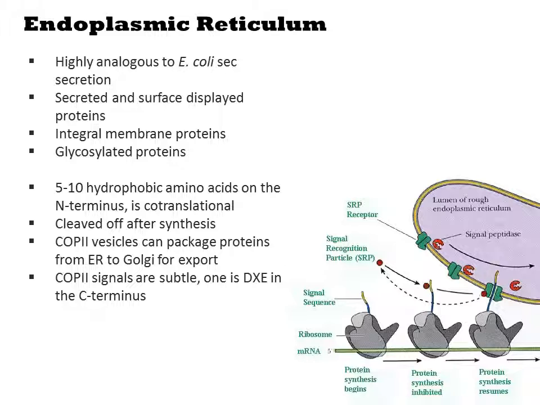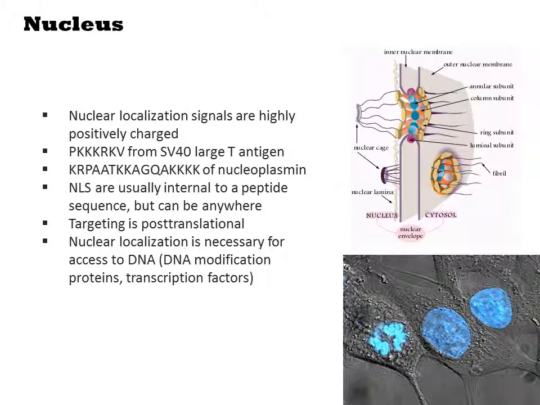Additional signals can be placed into a protein coding sequence to target it to other places in the cell. For example, a DXE motif in the C-terminus of the protein is the signal for targeting to the Golgi via COP2 vesicles. The nucleus compartmentalizes the genomic DNA, and thereby necessarily the processes of replication and transcription. The protein components of the nucleus, however, must be translated in the cytoplasm like any other protein and then re-transported into the nucleus.